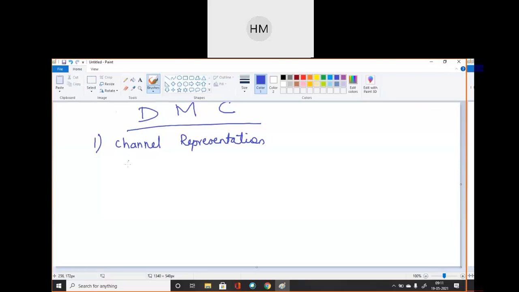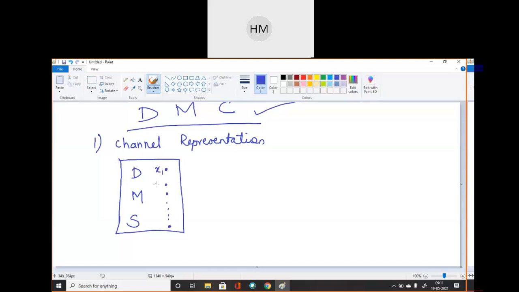Here we have to see how this channel is represented, and we are always considering that the source is a discrete memoryless source. Here we are studying the discrete memoryless channel. The channel plays a very important role in how we can transmit the message.